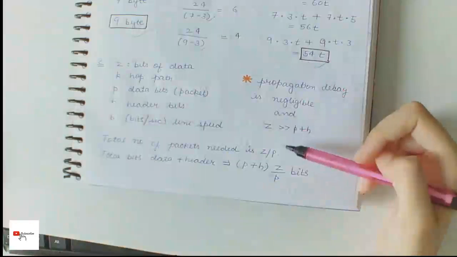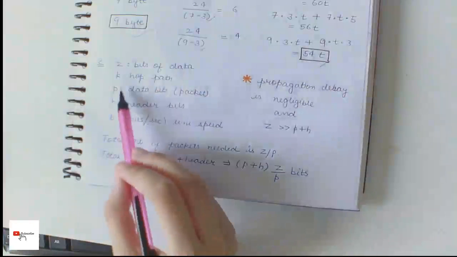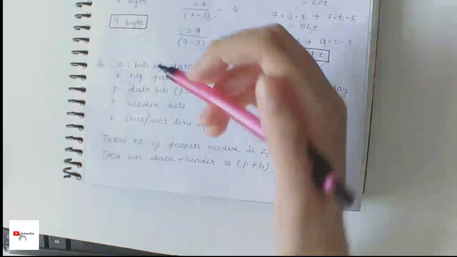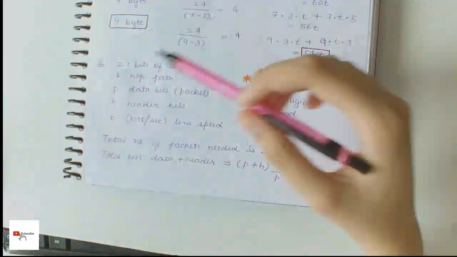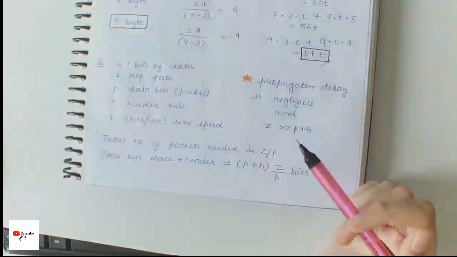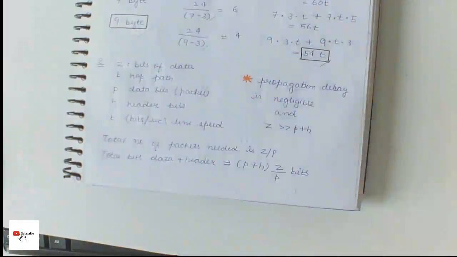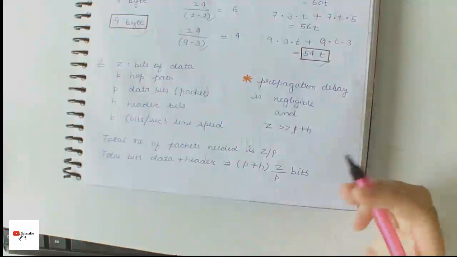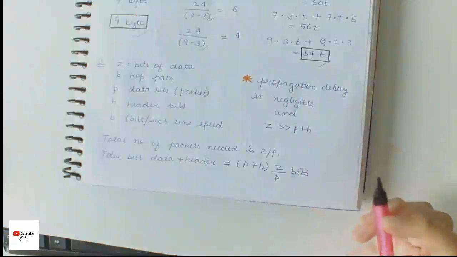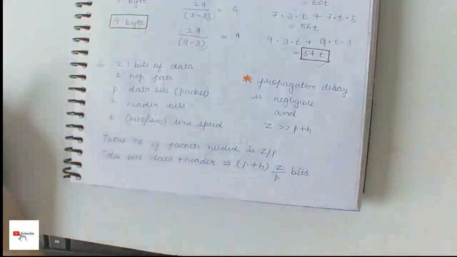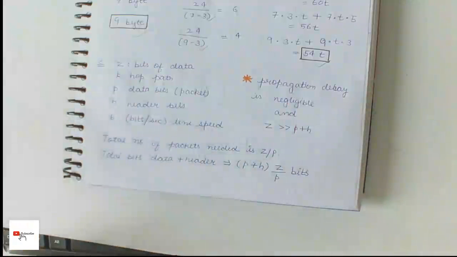But we will be deriving it for common variables, and then we will substitute the values. This will help you derive the formula as to from where we get the optimum size of the data packet.